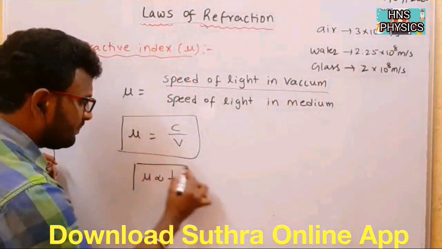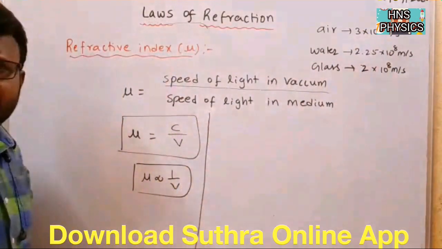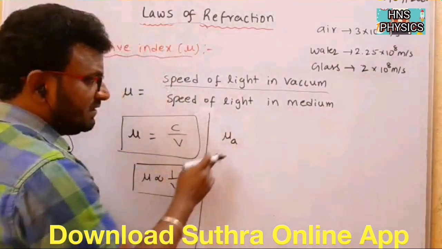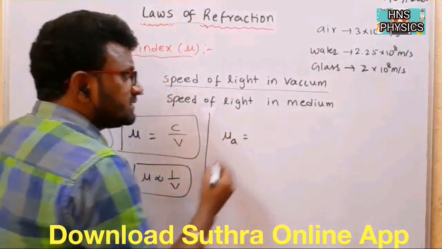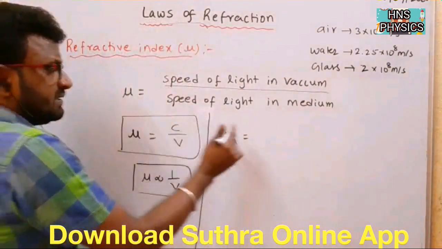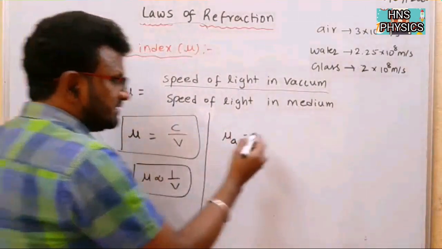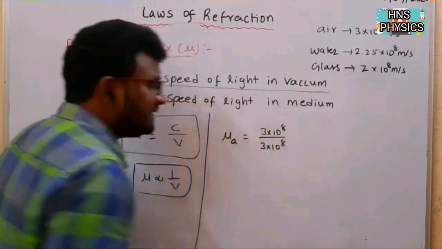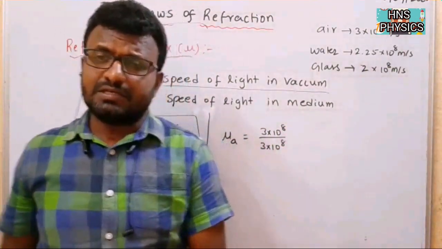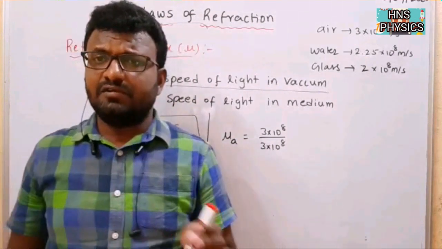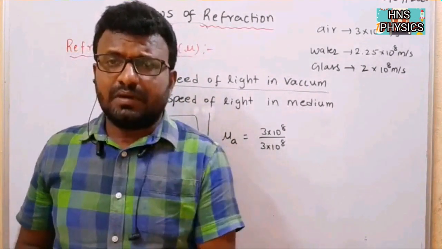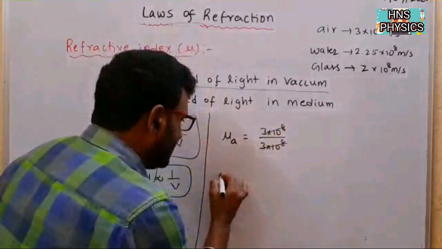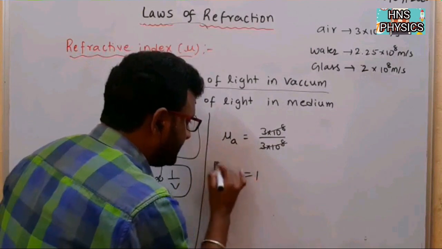Now I am going to find the refractive index of air. How can I find it? The refractive index of air is c by v, that is 3 into 10 to the power of 8 by 3 into 10 to the power of 8. The speed of light in air is approximately equal to that in vacuum, so these cancel. Then the refractive index of air is nothing but 1.